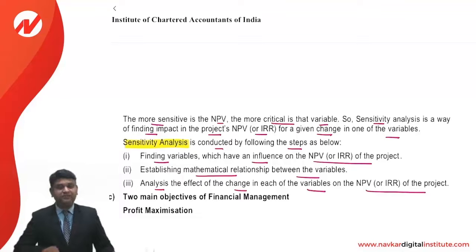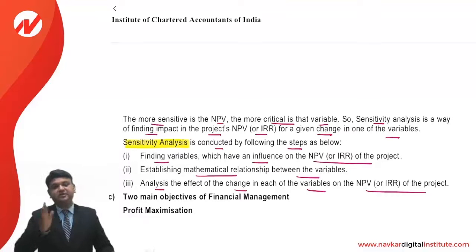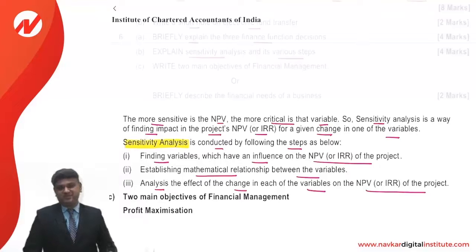Yes, we make the calculation of what is the maximum reduction in selling price that we can afford, what is the maximum increase in the variable cost that we can afford, what is the maximum increase in the fixed cost that we can afford. All those things can be done, and based on that we can measure what is the margin of safety in percentage term. The variable which has the least margin of safety will be considered to be most sensitive.